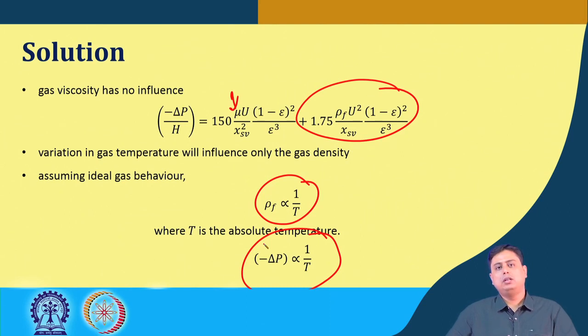So I hope this small concept is clear: what would be the effect of temperature and pressure if the fluid phase is a gas at different temperature and pressure, what would be the variation and how it influences the Ergun equation or the Kozeny-Carman equations or the Blake-Plummer equations.